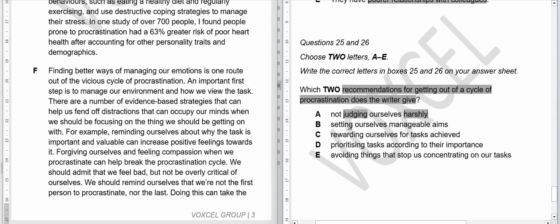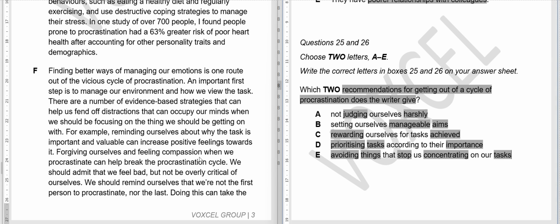Second option, setting ourselves manageable aims. So we have to set manageable aims. Rewarding ourselves for tasks, we have to reward for achievement. Prioritizing tasks according to their importance, we have to prioritize tasks according to their importance. Avoiding things that stop us concentrating on our tasks, we have to avoid things that stop us concentrating on our tasks.